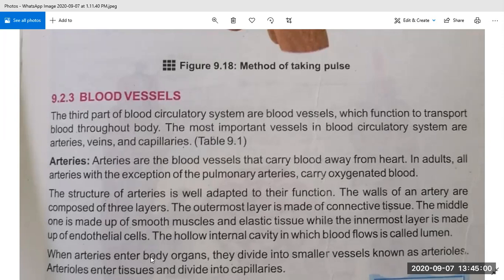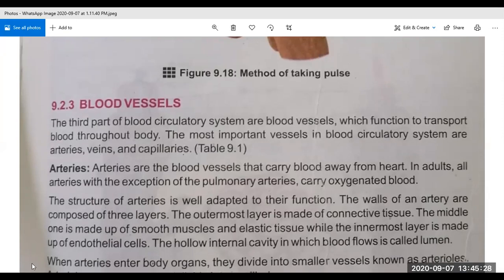When arteries enter body organs, they divide into smaller vessels known as arterioles. You have to underline: when arteries enter body organs, they divide into smaller vessels known as arterioles.